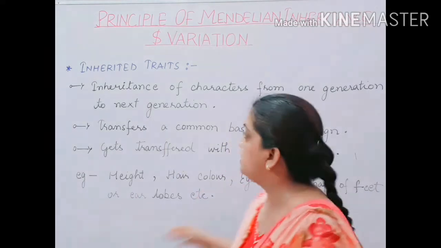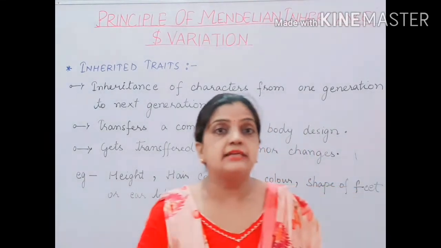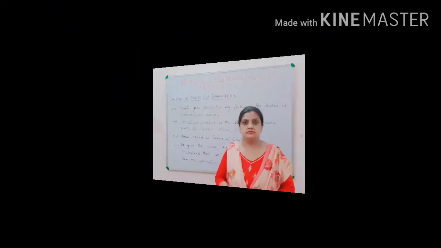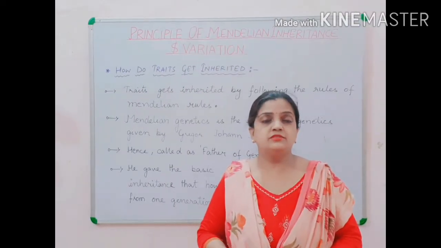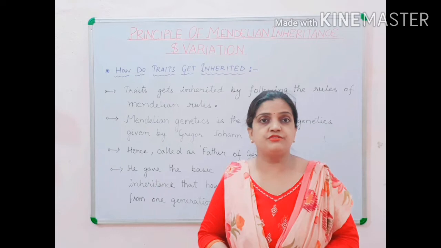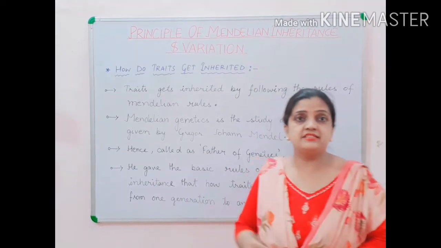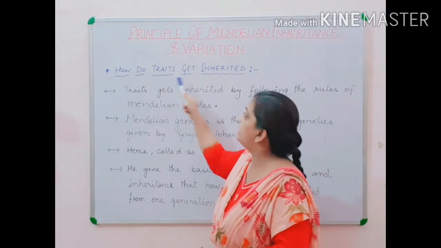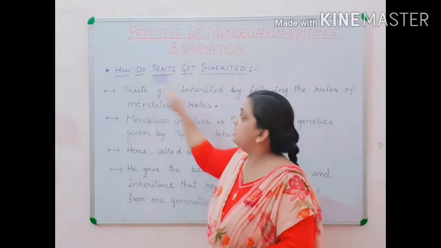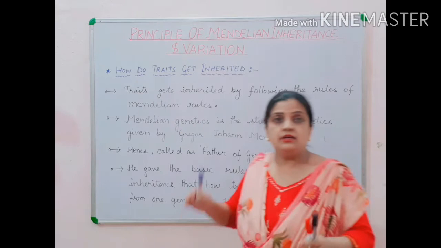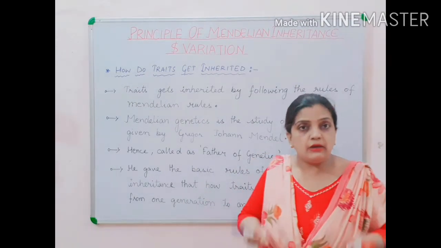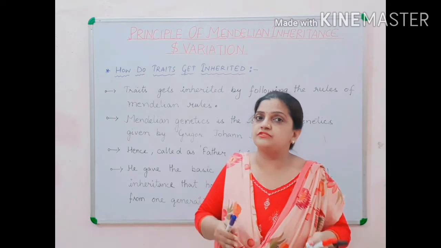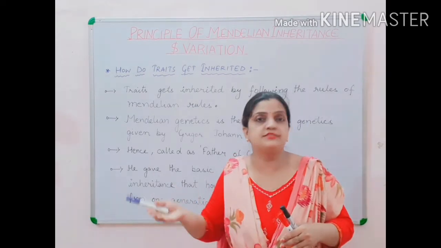So children, now let us know how the characters are being inherited to the next generation. After knowing the definition of inherited traits, the next question in front of us is how do traits get inherited? The question is asking how the characters we are talking about are transferred from one generation to the next generation.